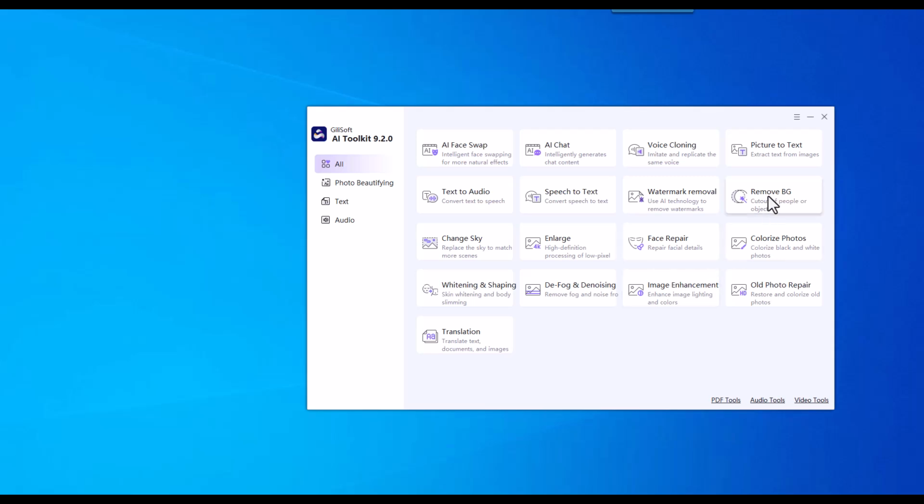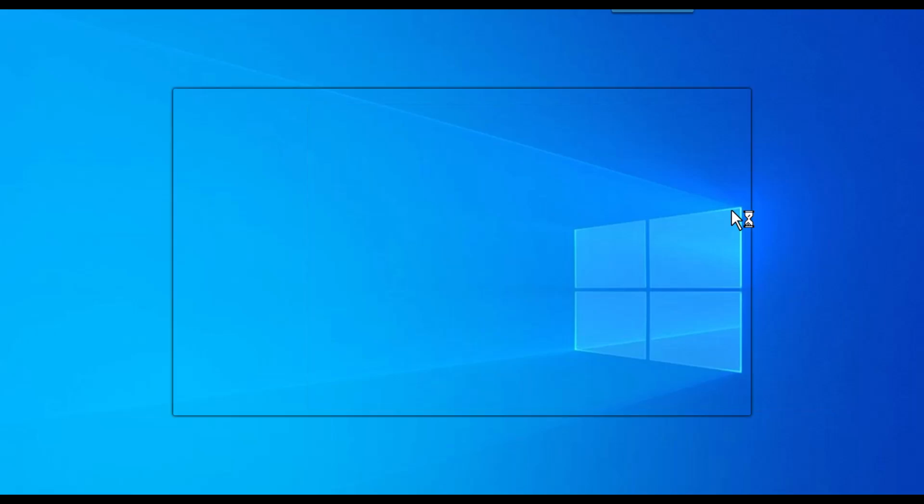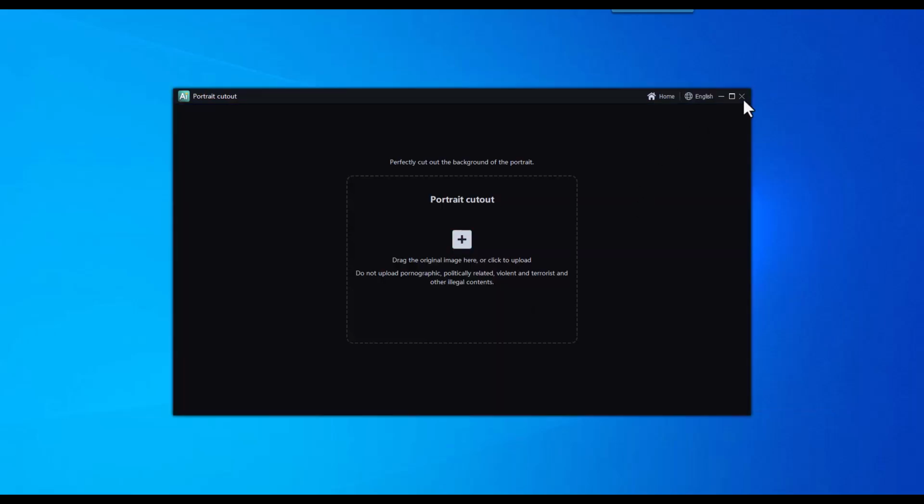Remove BG. Remove BG efficiently separates the foreground from the background in an image. It allows for easy isolation of objects or people, providing flexibility for compositing or creating clean backgrounds for various creative projects.